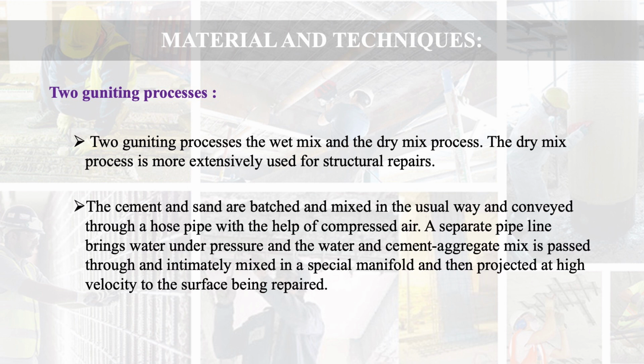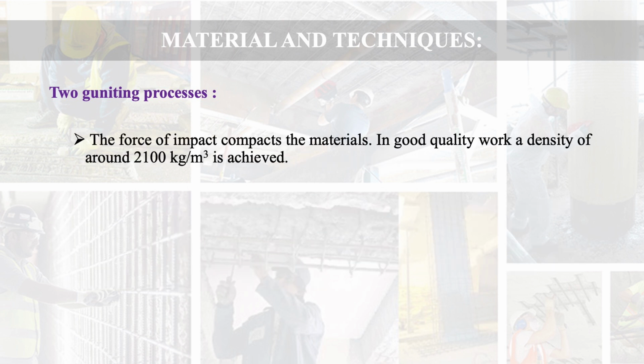The cement and sand are batched and mixed in the usual way and conveyed through a hose pipe with the help of compressed air. A separate pipeline brings water under pressure, and the water and the cement aggregate mix is passed through and intimately mixed in a special manifold and then projected at high velocity to the surface being repaired. This is the process of guniting. The force of impact compacts the material.